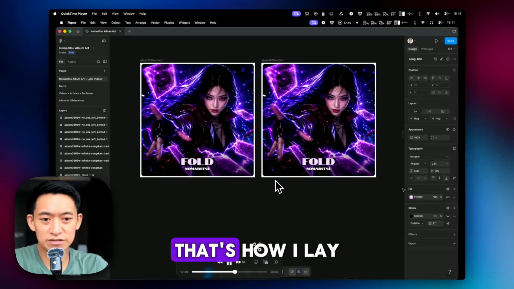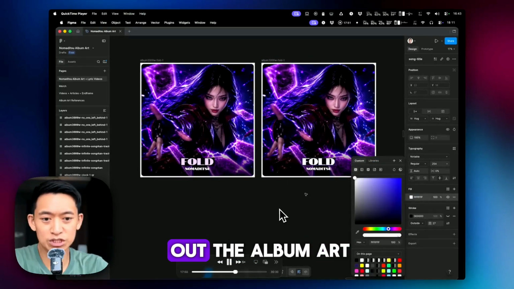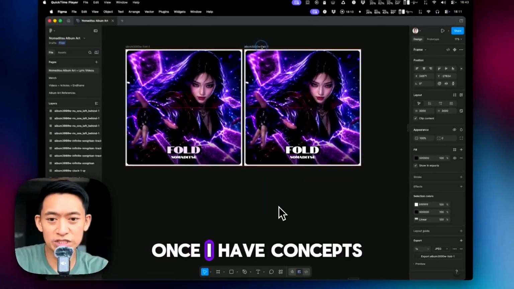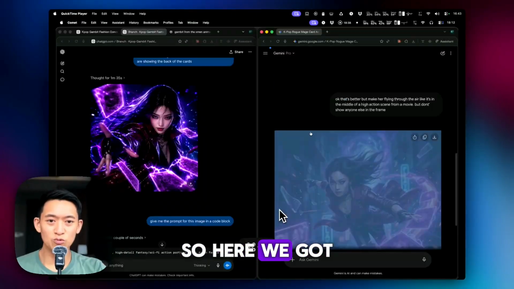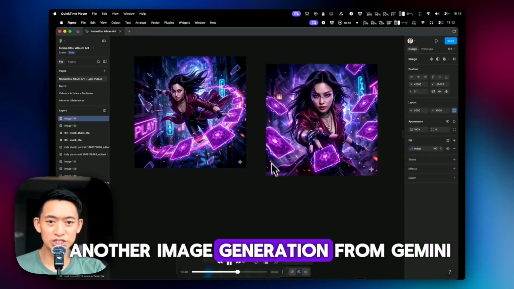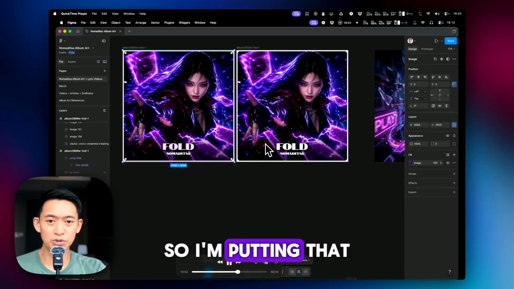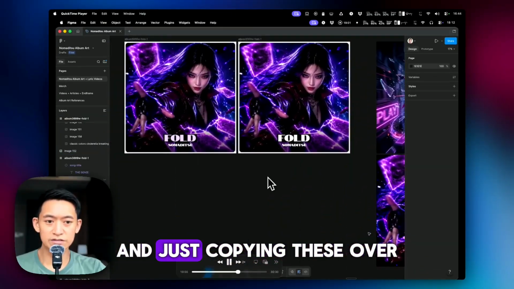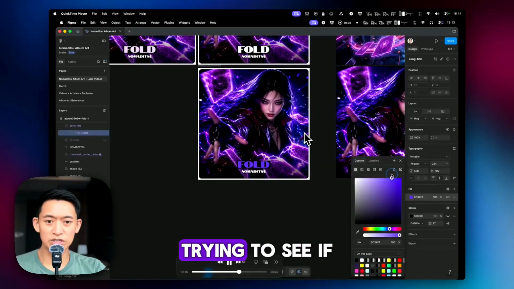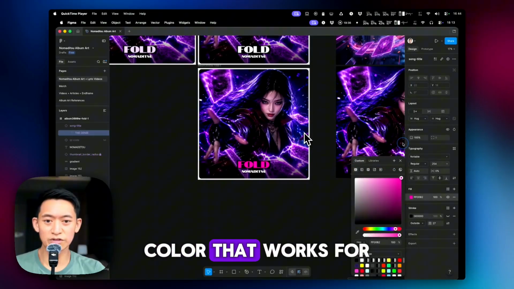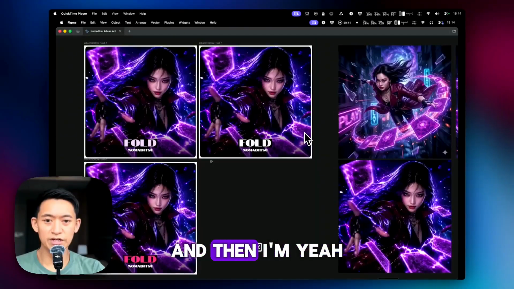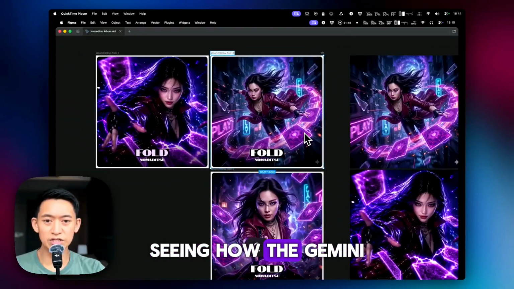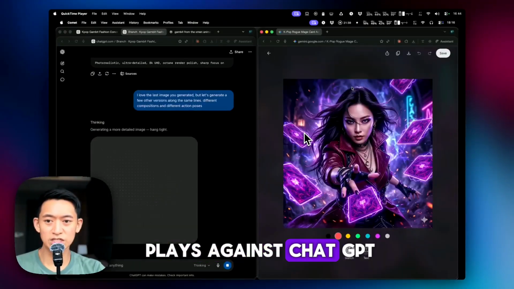But anyways, that's how I lay out the album art once I have concepts that I am liking. So here we got another image generation from Gemini. I'm putting that into Figma and just copying these over, trying to see if there's a color that works for the text against the background. And then I'm seeing how the Gemini plays against ChatGPT.